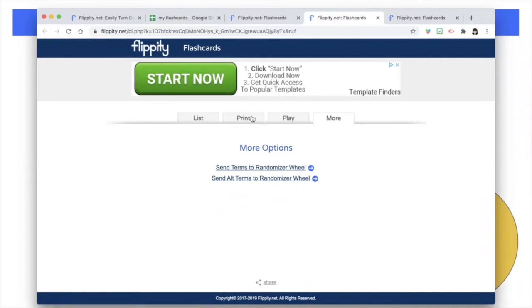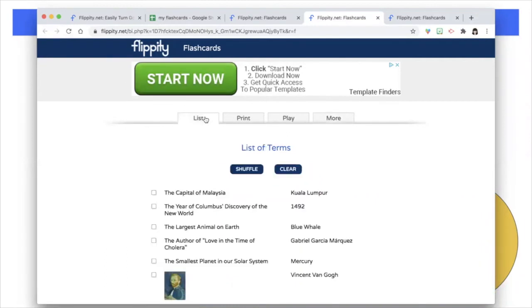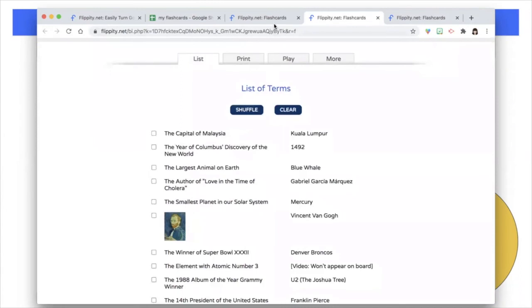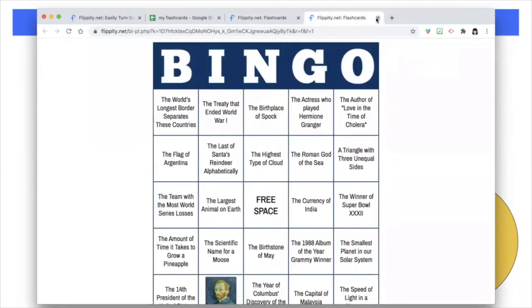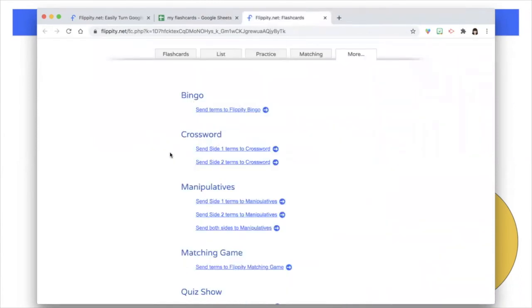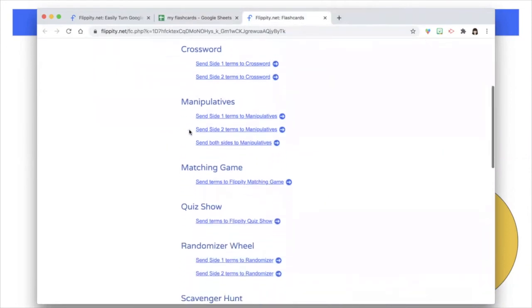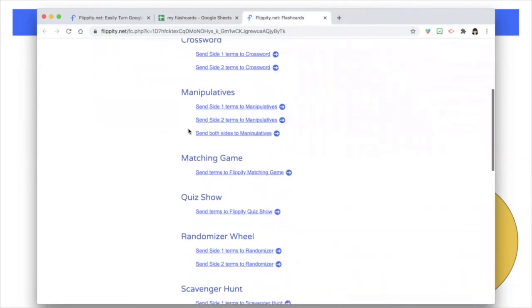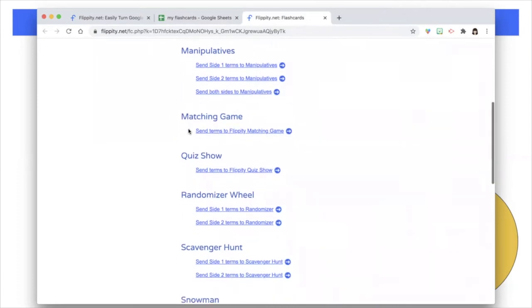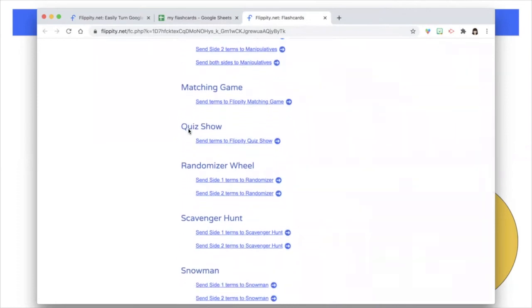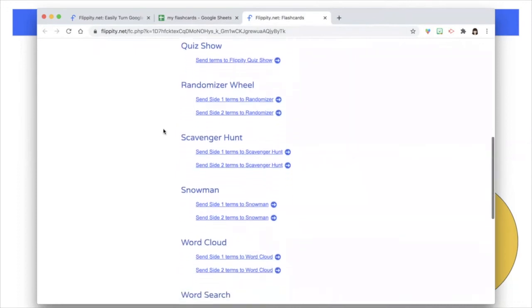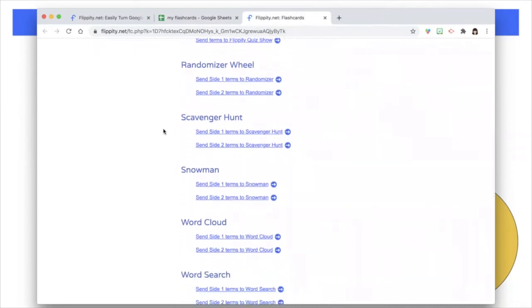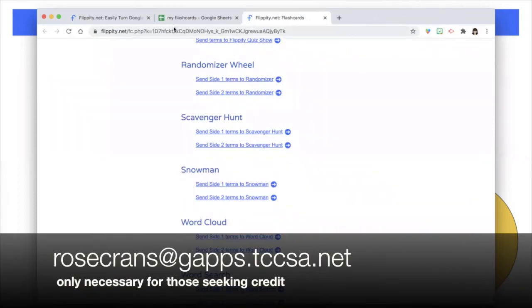If I back up just a touch, back on my list, I was in the bingo card. So that opened a whole new tab. I'm going to close those tabs for the bingo card. Some of these are printable, some of them are virtual, meaning on the web. You decide which ones you want, or just point them out to your kids. This is a great way for them to review and do it in a game-like manner. Show me what you know. Pause the video if you need to. Do your own and take some time to play with your own once you have it created.